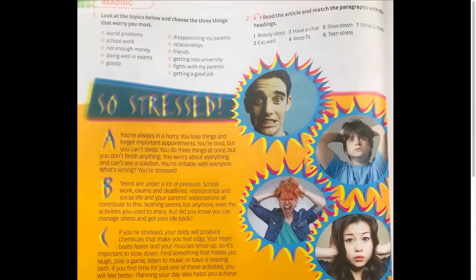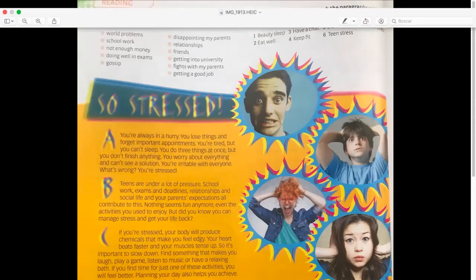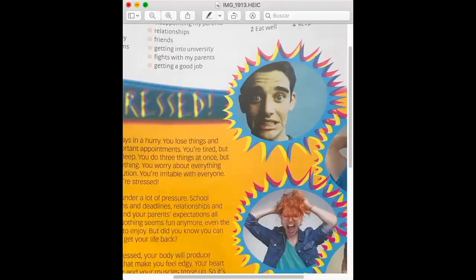And then you're going to read the article and match the paragraphs that have letters A, B, C, D, etc. with these headings: beauty sleep, have chat, slow down, those headings. That's all you have to do at page 22.